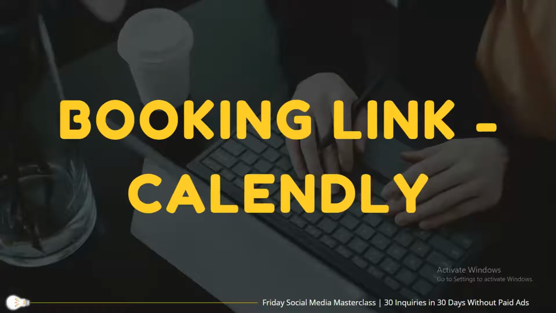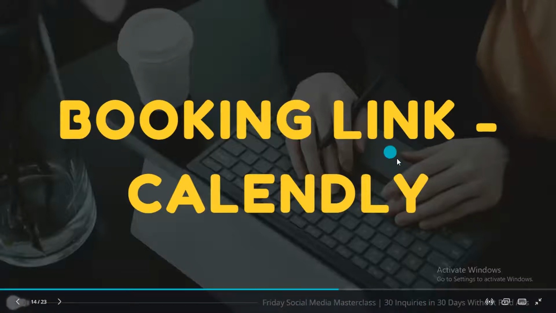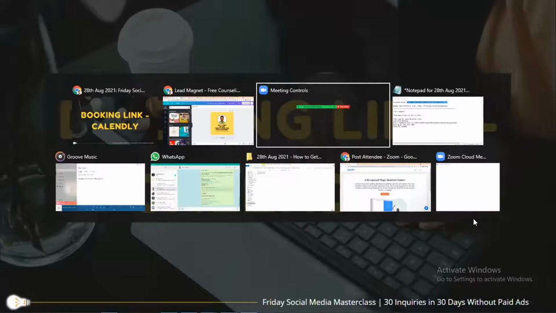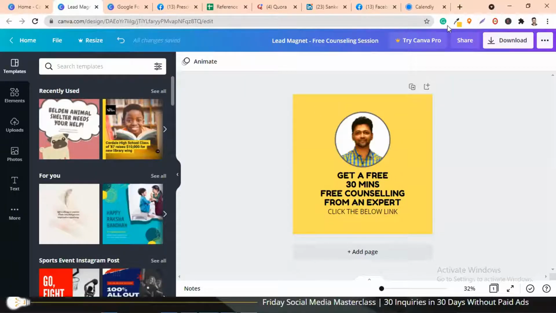Because what happens is once someone shows interest in this particular free counseling session, then they would also want to fill up a form. And once that form on that landing page is filled up, you will also have to give them a link through which they'll actually be able to book a slot. Now for that, I'm going to introduce a new tool which is called Calendly. So let me go to that tool.